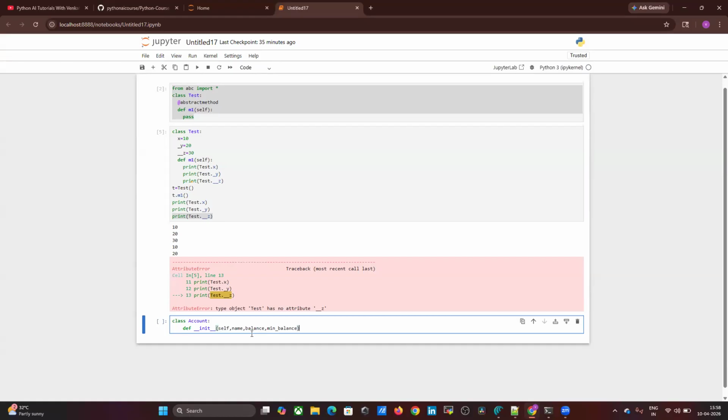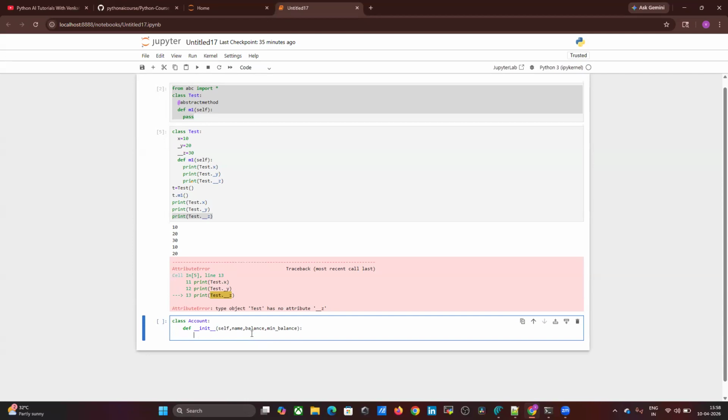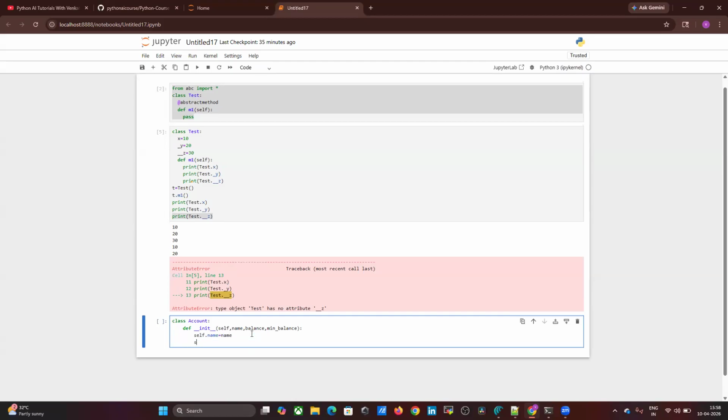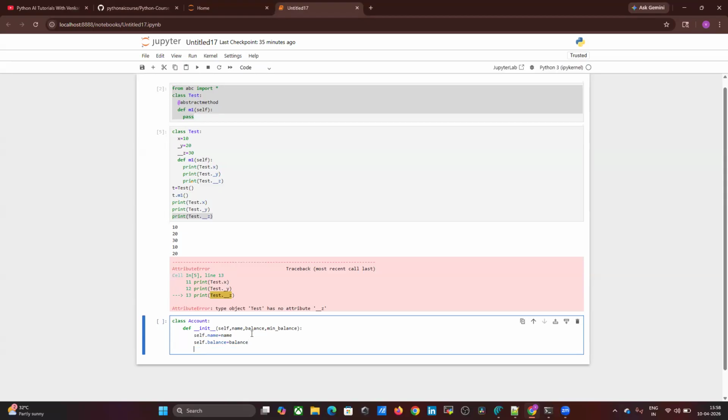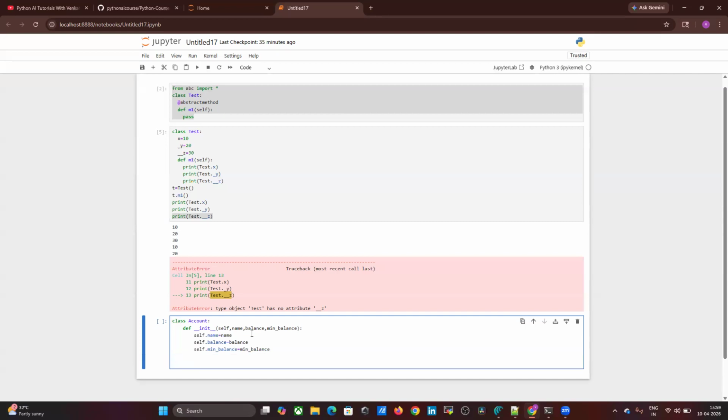Then self dot name equals to name, and self dot balance equals to balance. Self dot minimum balance equals to minimum balance. These are required, right? While you withdraw and deposit, these minimum basic fields are required.